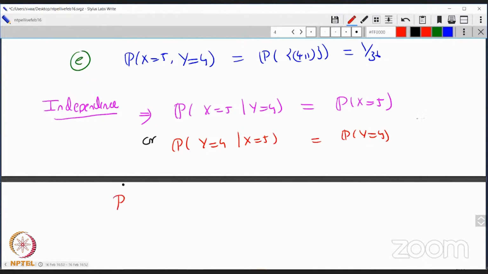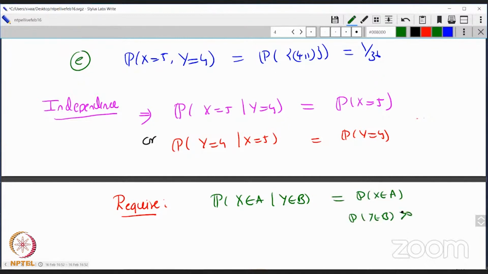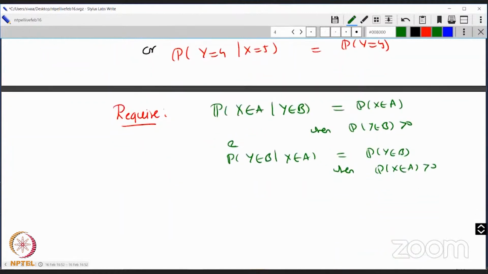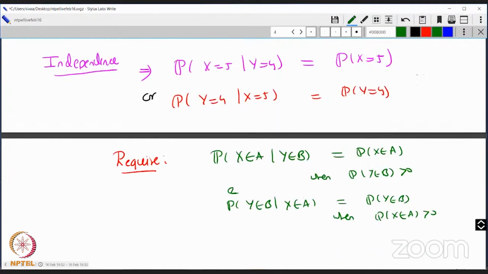You would require, let me write it in green, the chance that x is in A given y is in B should be the same as the chance of x in A, whenever the probability of y in B is positive, and vice versa. And the probability of y in B given x in A should be the same as the probability of y in B, whenever the probability of x in A is positive. So both these conditions should hold. This is what independence actually means of two random variables.